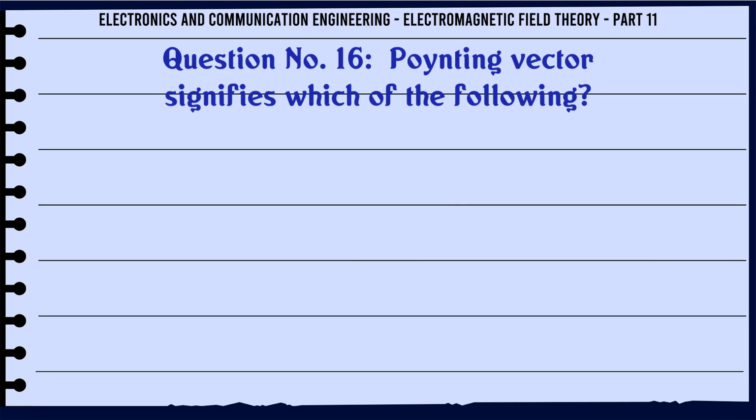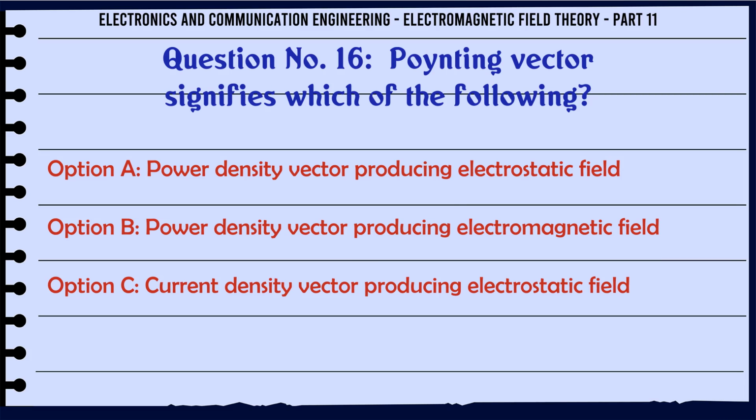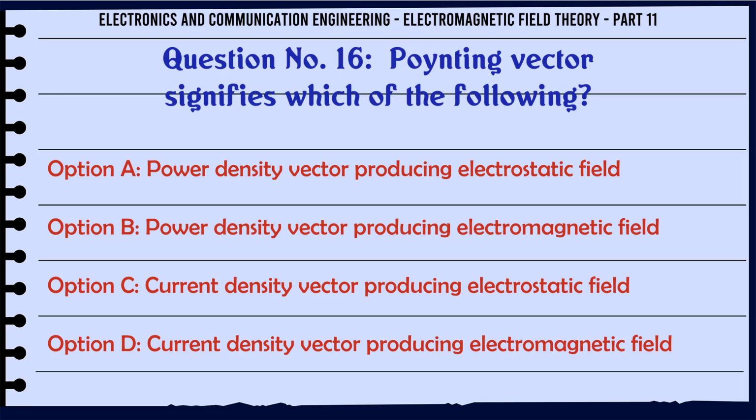Poynting vector signifies which of the following? A. power density vector producing electrostatic field, B. power density vector producing electromagnetic field, C. current density vector producing electrostatic field, D. current density vector producing electromagnetic field.